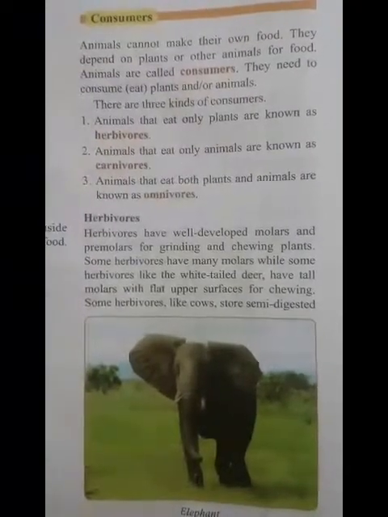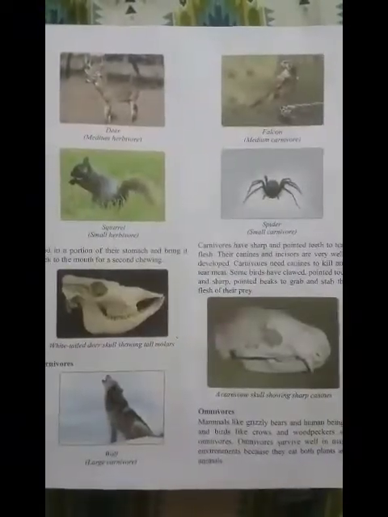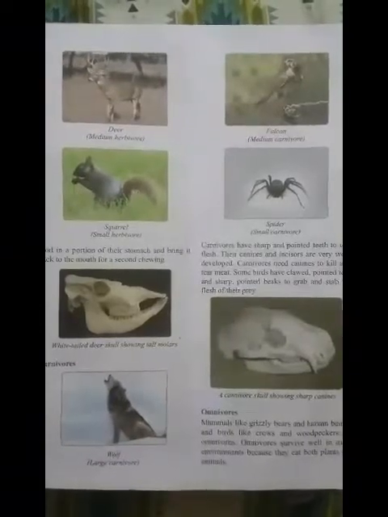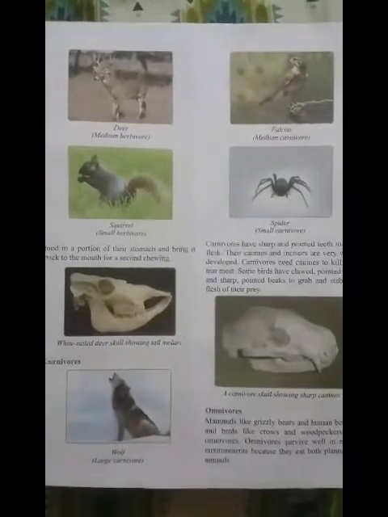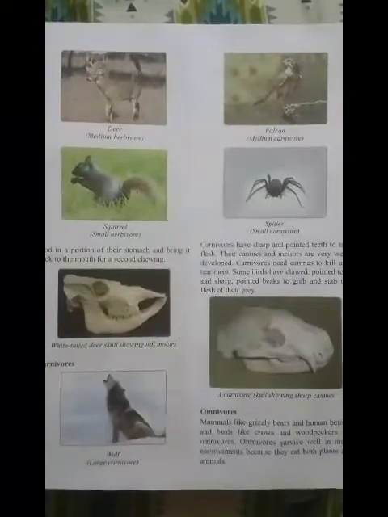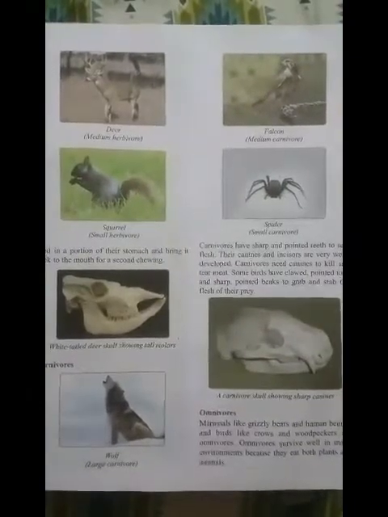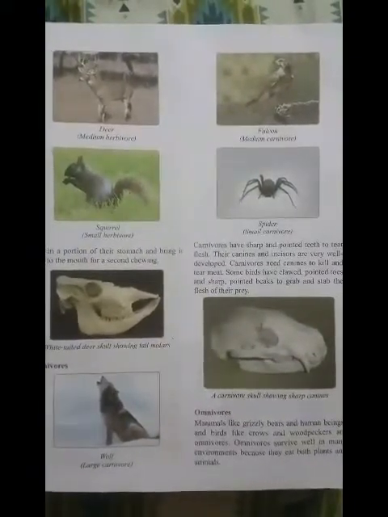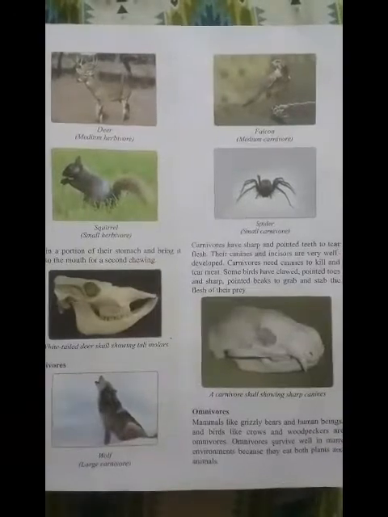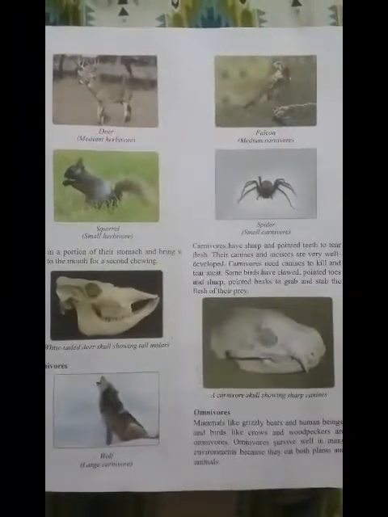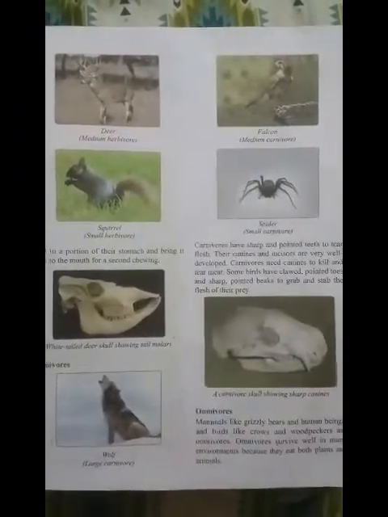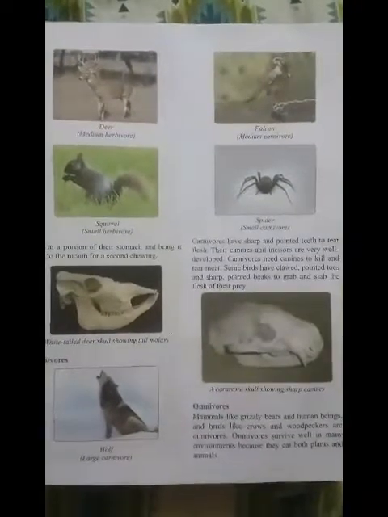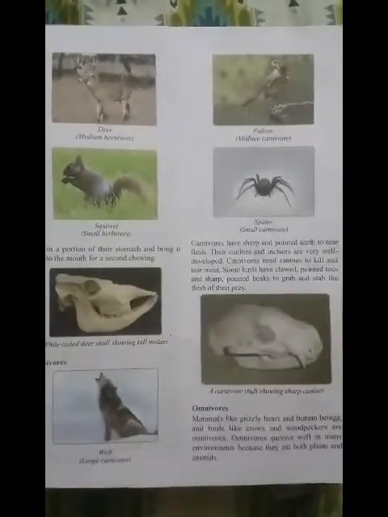Carnivores only eat meat. Their teeth are very sharp and pointed. Their canines are very sharp because it helps them to tear flesh. Birds have sharp pointed beaks and claws for hunting.